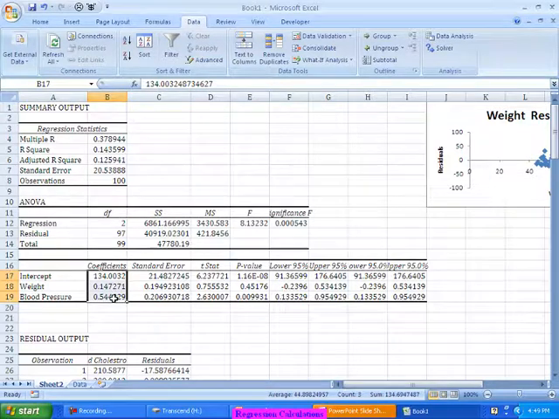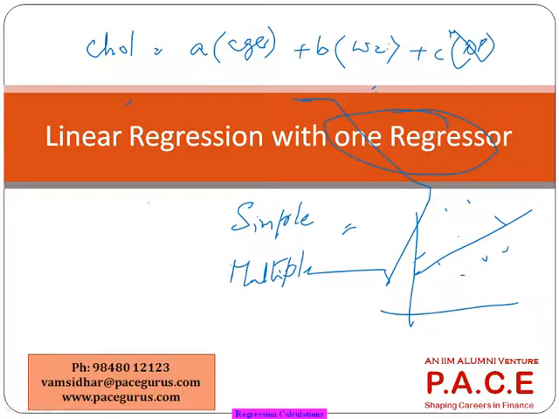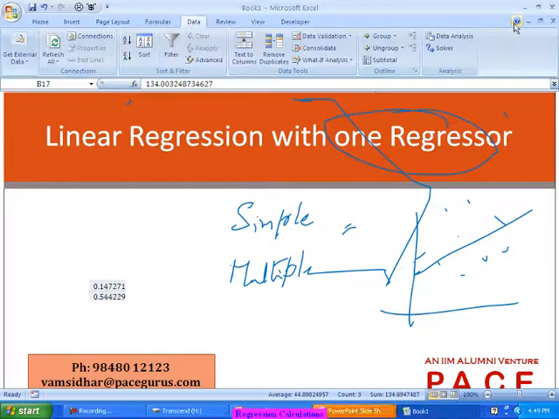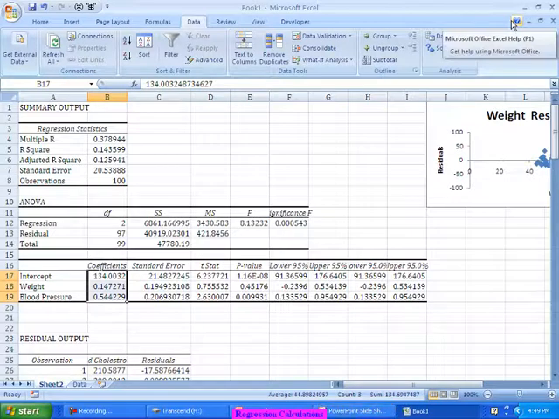As I said, the equation is cholesterol equal to A times the age plus B times the weight, something like that, plus some constant D. Now, this constant D, technically we call it the intercept. This constant has no relevance to any of the variables, whatever constant comes up, we call that the intercept. So in our example, we got the intercept as 134. So it's like probably in a